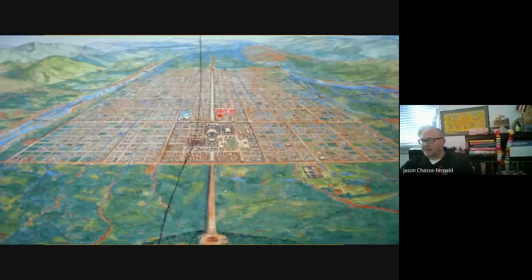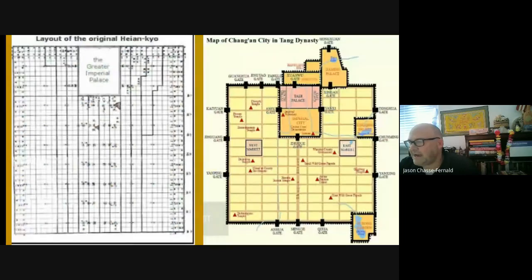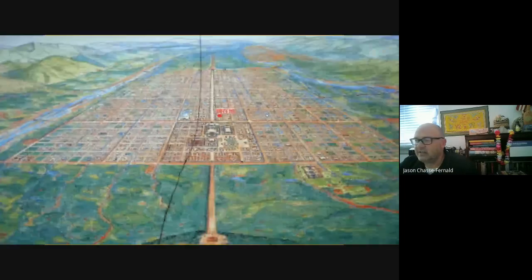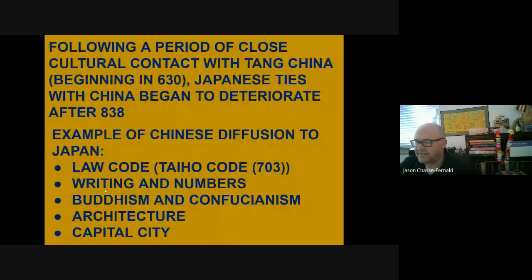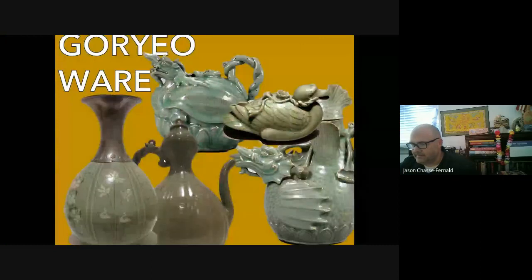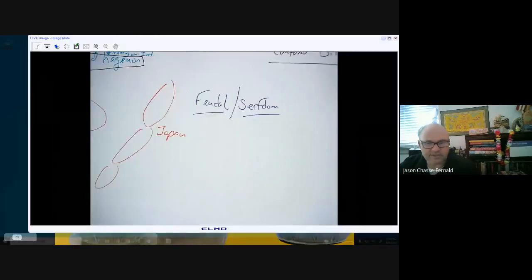So this is an image of Kyoto. This capital city of Kyoto, the layout of it and the palace, is designed to be a carbon copy of Chang'an, the historic capital city established during the Qin era. So you see a lot of examples of diffusion. Here's another example of diffusion in Korea.